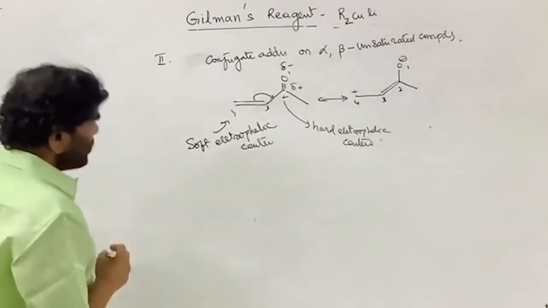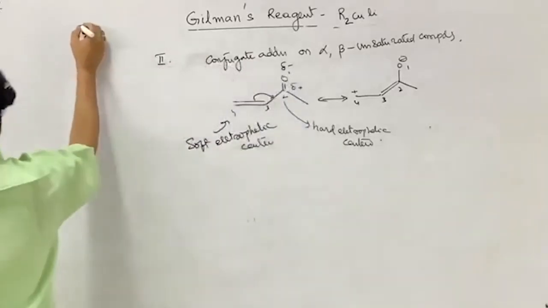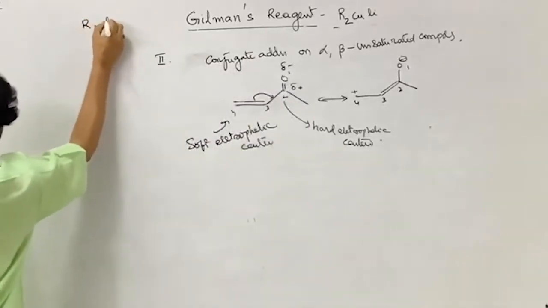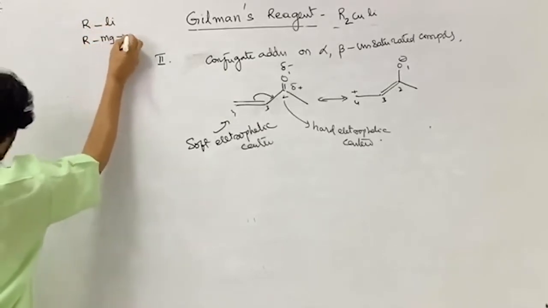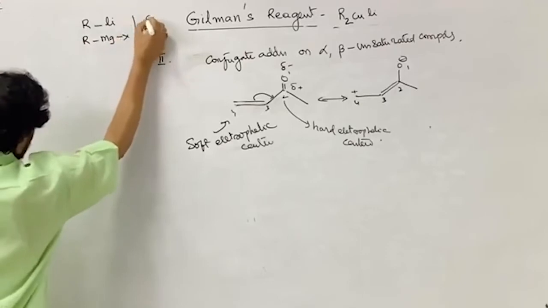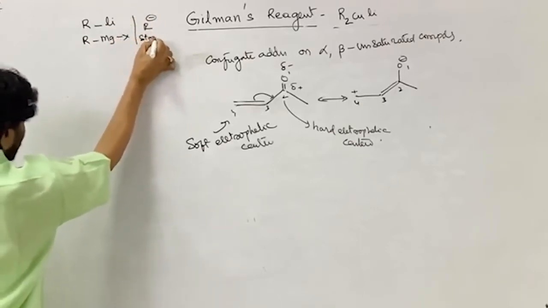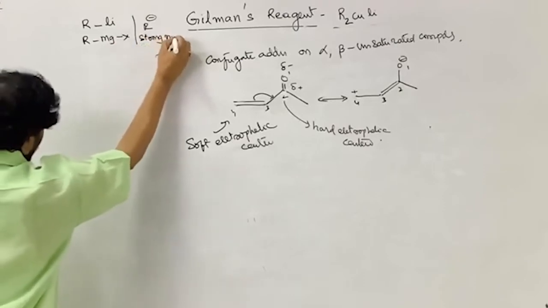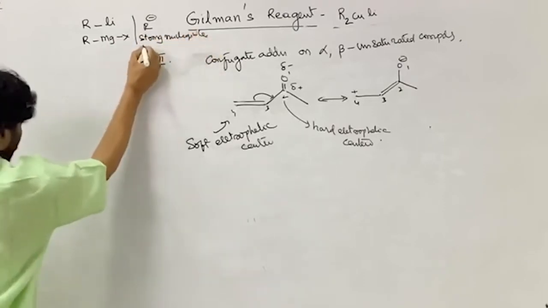So the Grignard reagent and alkyl lithium, remember, these two are R minus, strong nucleophiles, or hard nucleophiles.